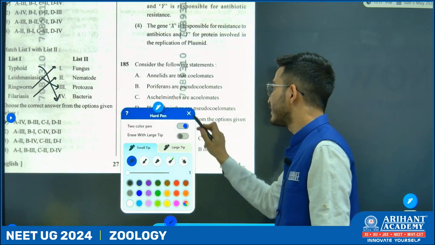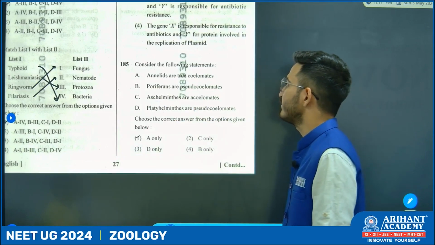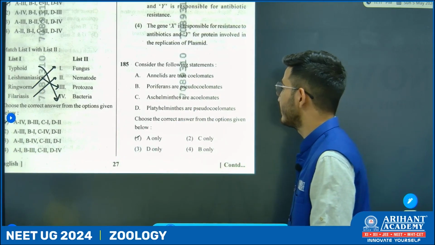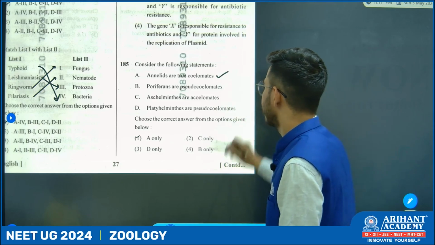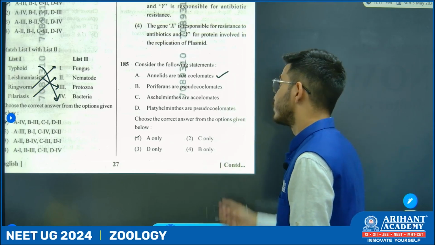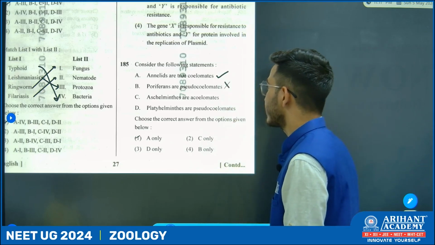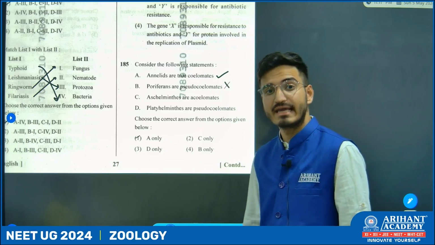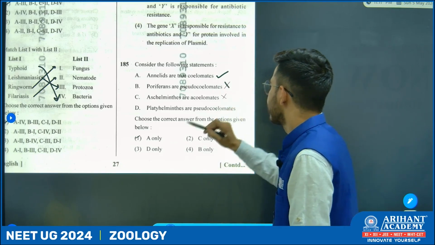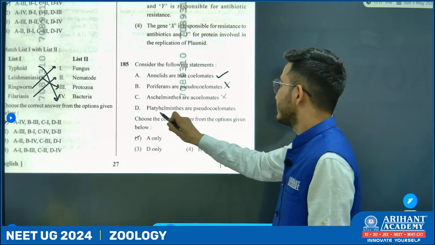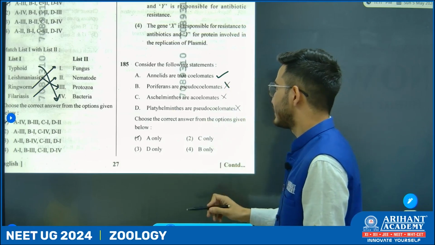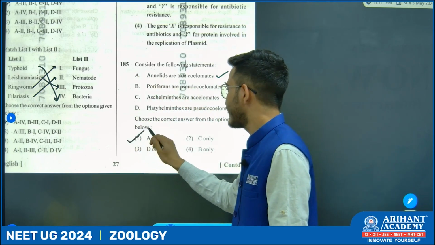Next question is from Animal Kingdom. Consider the following statements. Annelids are true coelomates, which is correct. Next, poriferans are pseudocoelomates. We know it is wrong. Aschelminthes are acoelomate. Again wrong, it is pseudocoelom. And the last one, platyhelminthes are pseudocoelomates. It is again wrong.